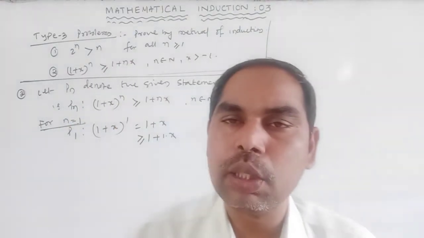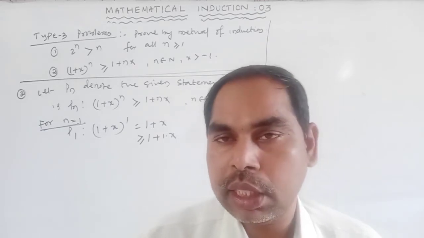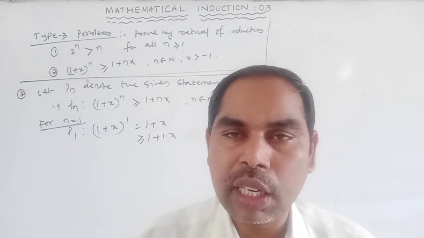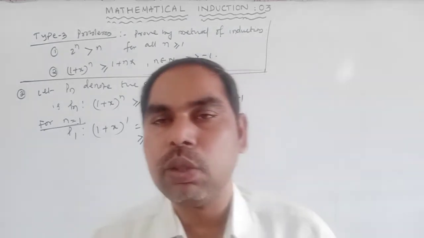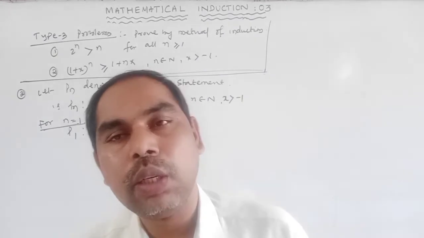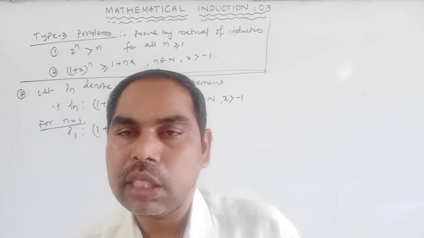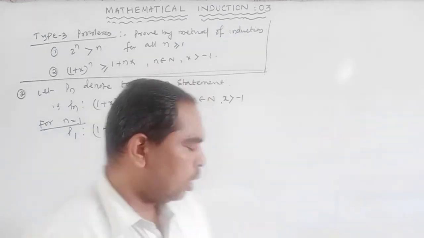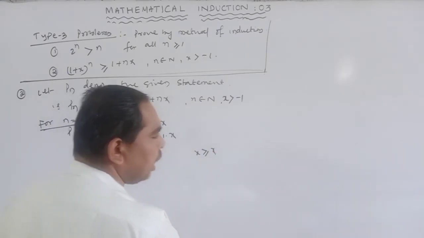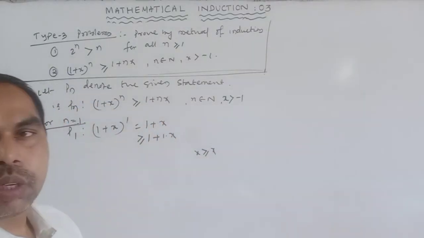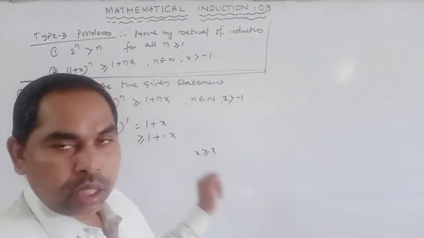A greater than or equal to b means either a greater than b or a is equal to b. So if any one condition is satisfied, then we can write a greater than or equal to b. 2 is greater than 1, so you can write 2 greater than or equal to 1. 2 is equal to 2, so you can write 2 greater than or equal to 2. x is greater than or equal to x, since only one condition needs to be satisfied for us to write the either-or condition.